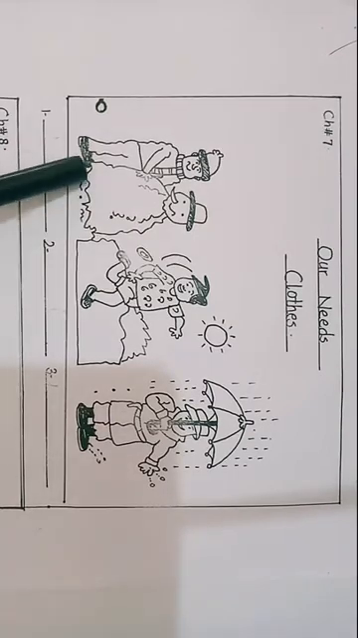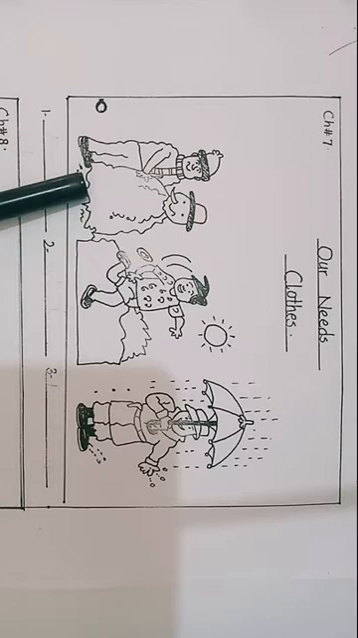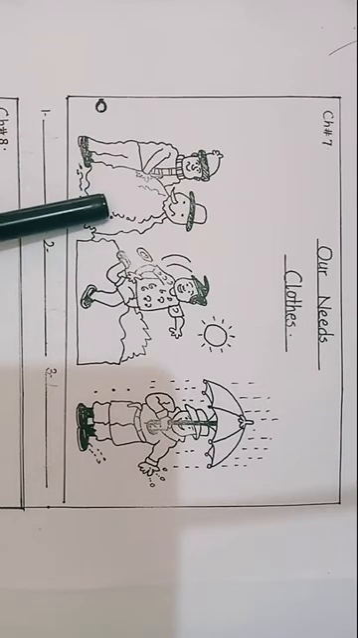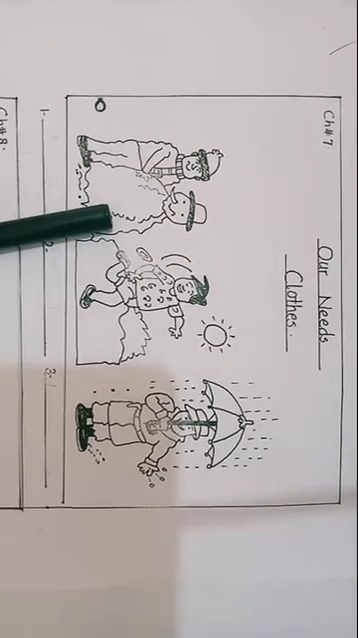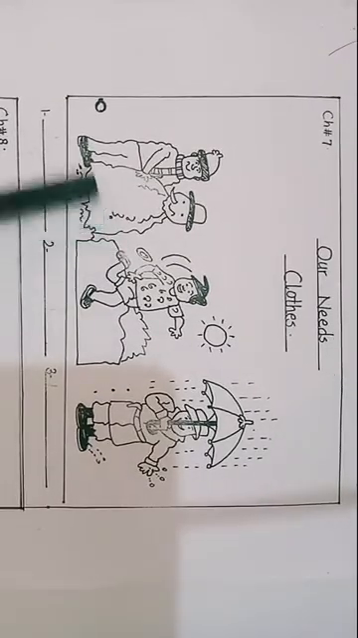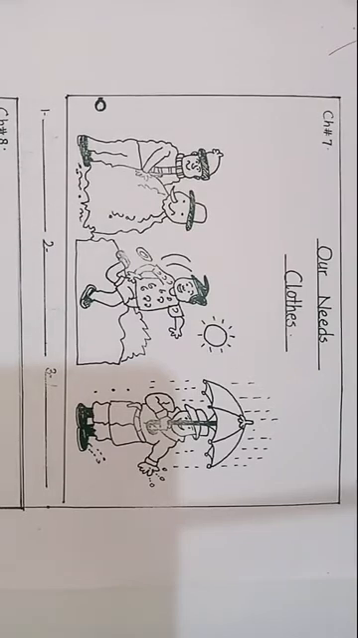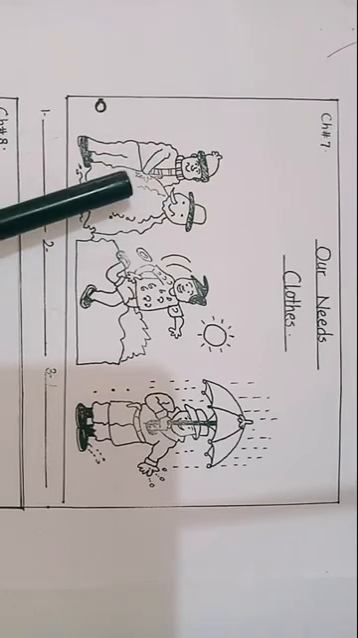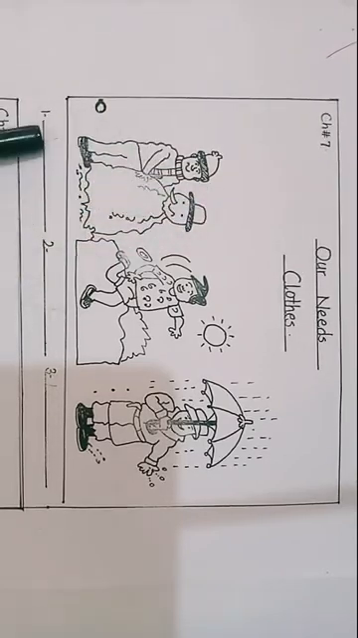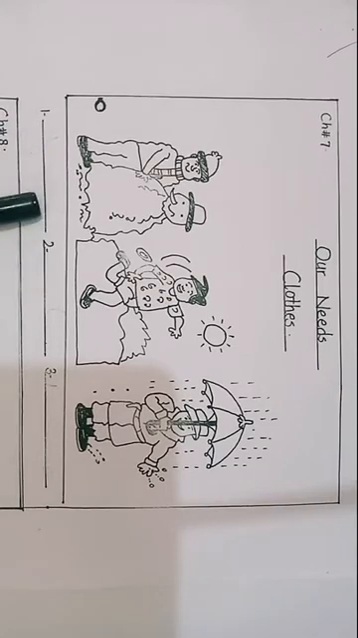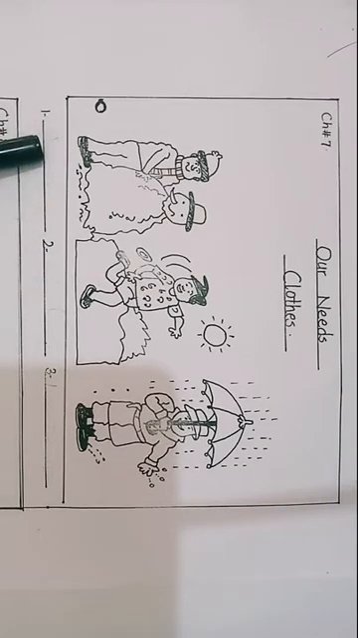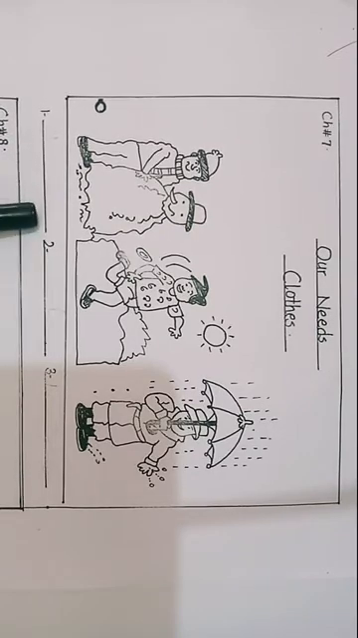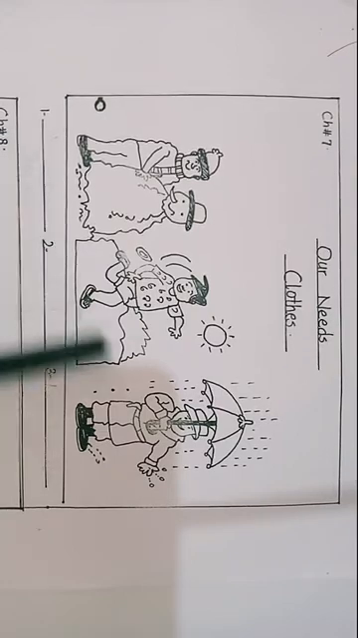What is this picture showing? This picture is showing that the winter season is going on. Winter season is going on, so you have to wear woolen clothes. So you will have to write here woolen, W-O-O-L-L-E-N, woolen, C-L-O-T-H-E-S, clothes, woolen clothes.